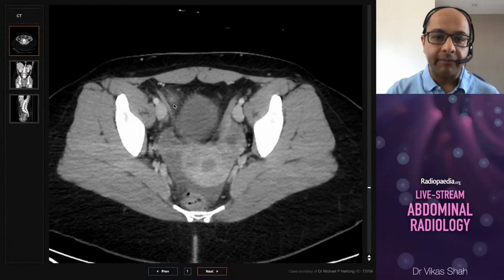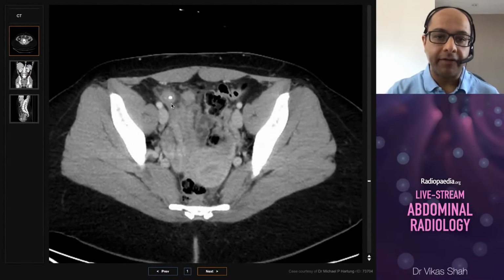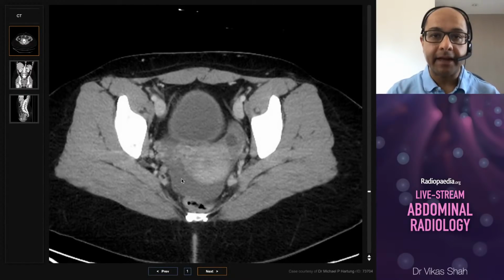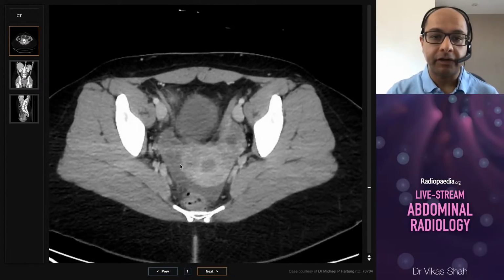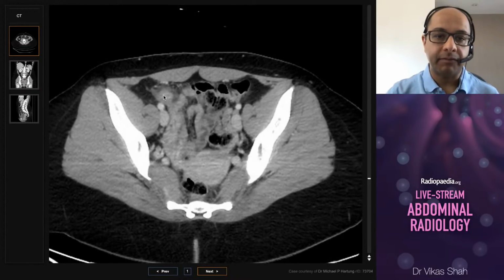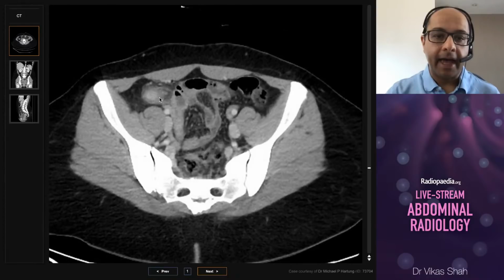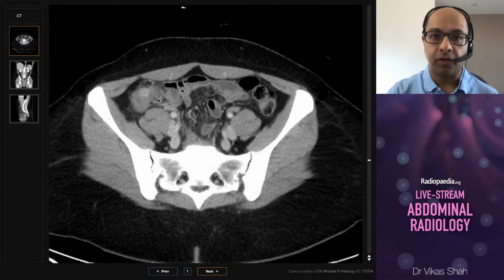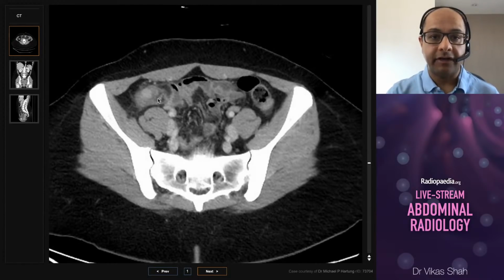There isn't any significant volume of free fluid surrounding the appendix. There is some in the pelvis here, so in the most dependent part of the abdominal cavity in the pouch of Douglas, there's some fluid, but there isn't much around here. And another important negative here is that there is no collection or abscess, and there is no sign of perforation.